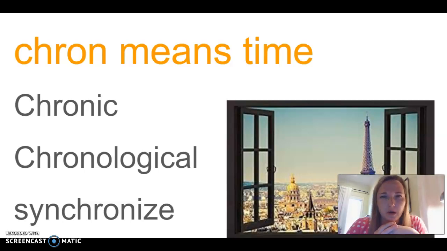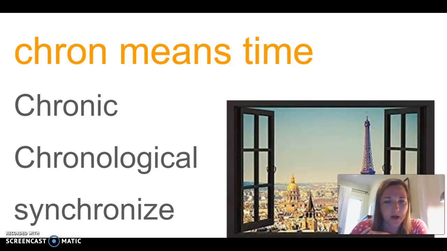So if you get strep throat, remember, that's an acute sickness. Acute was one of our words earlier this year. It just lasts for a short amount of time. But chronic is an illness that lasts for a long period of time, or maybe an illness that you cannot get rid of. Okay, so chronic illness would be something like diabetes or cancer or some of these more long-term illnesses. Someone might have a chronic cough or emphysema because they did too much vaping and smoking, right? Chronic, it lasts over time. It's not something that can be fixed in a short amount of time. Okay, so chronic, an illness that lasts for a long time.